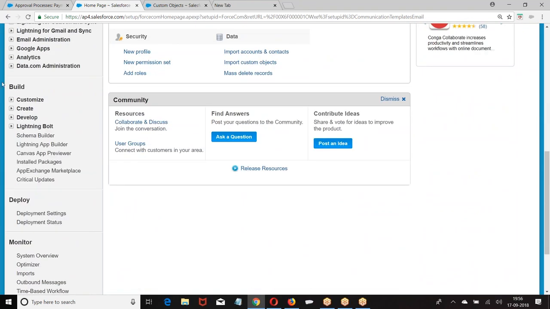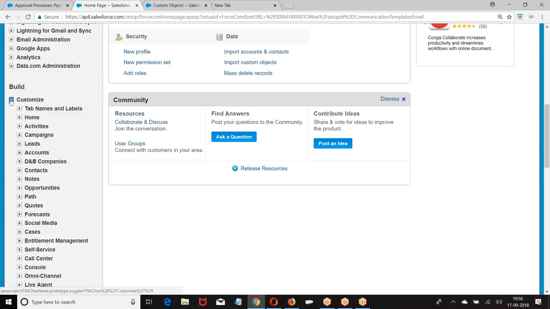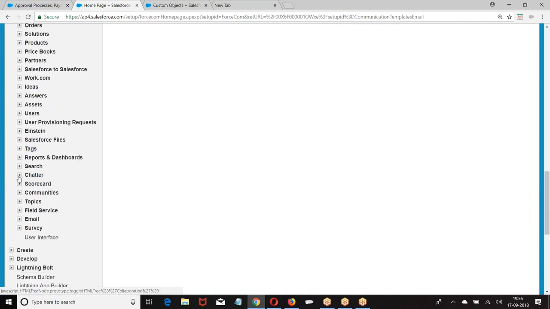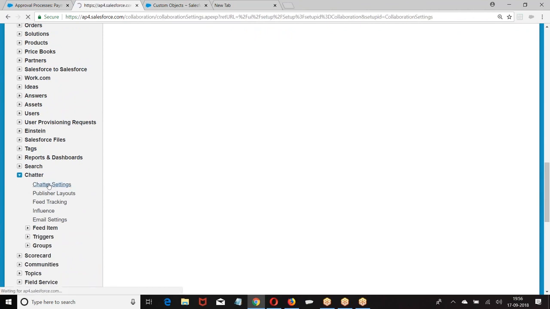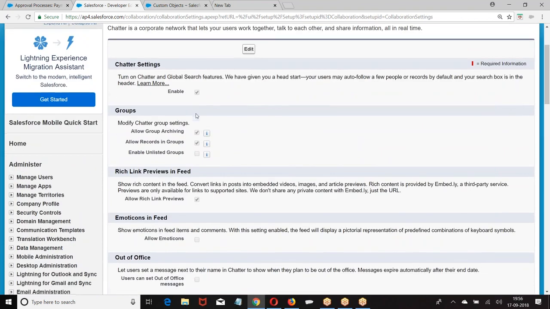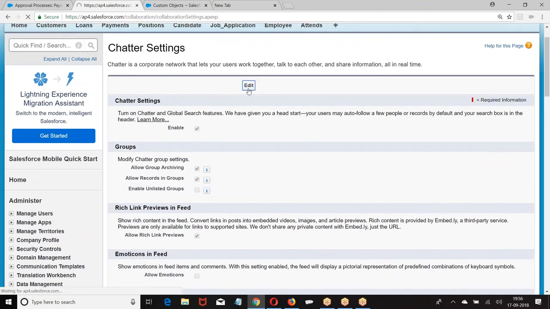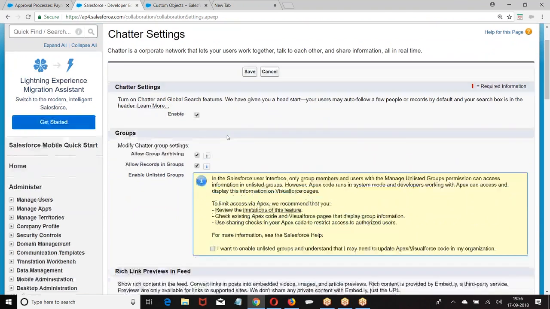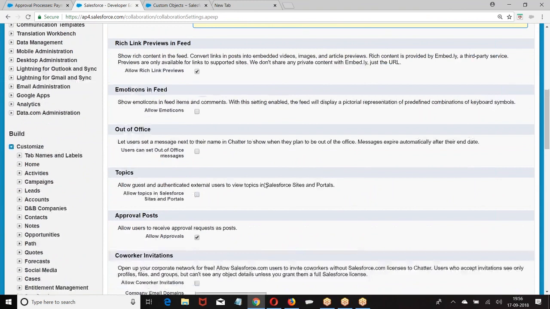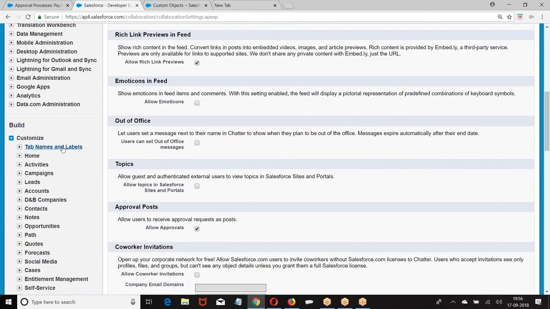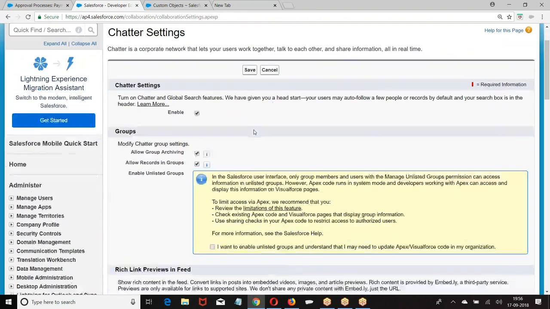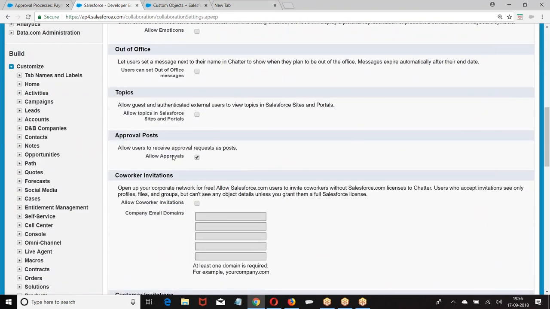How to create that? Look at this. Build, customize. We have chatter. Enable the chatter. Edit. Already it is enabled. What did I do? Build, customize, chatter settings. I told enable, allow approval.